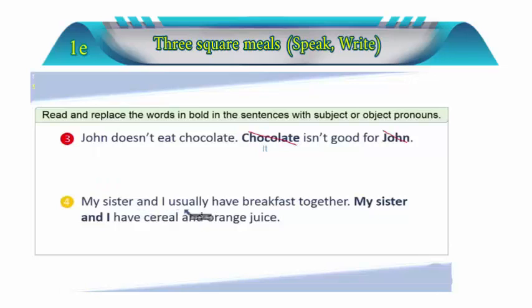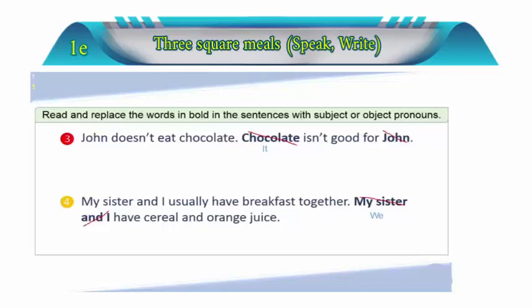Okay, my sister and I usually have breakfast together. My sister and I have cereal and orange juice. Do you remember when I speak about myself and someone else, what do I use? That's right, you know it very well. So my sister and I, because we are a group, in that case I'm going to say the word we. Why did I use the word we? Because I am mentioning myself in the sentence with someone else, as we have remembered. Don't forget that. And we became in the place of the subject. In that case, it's going to become we.